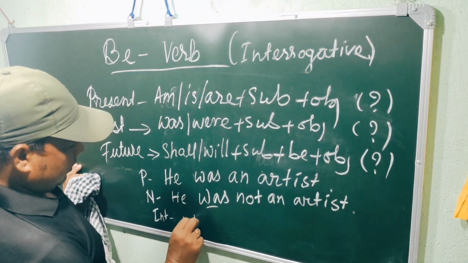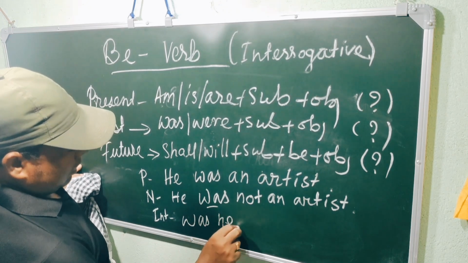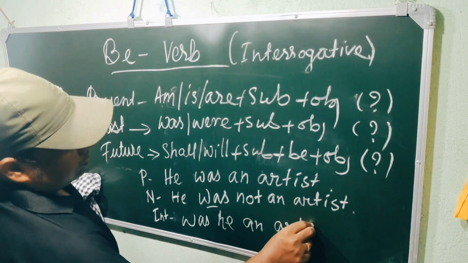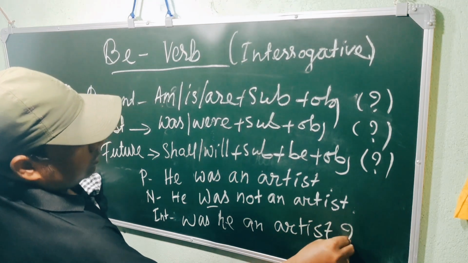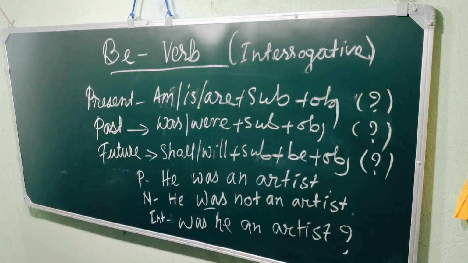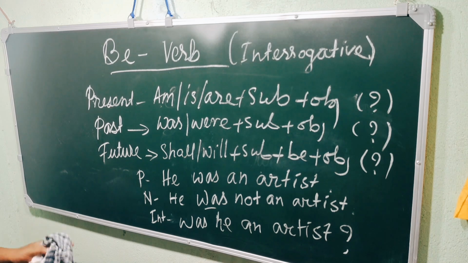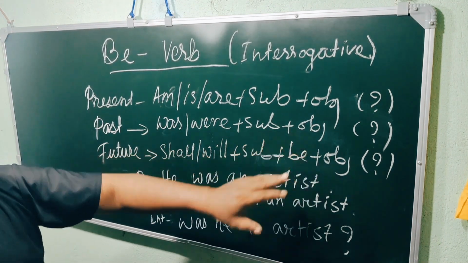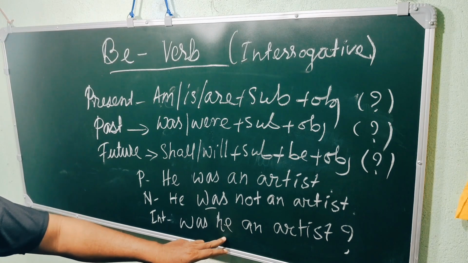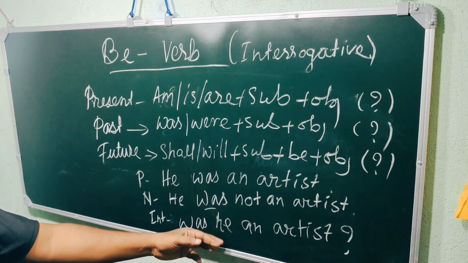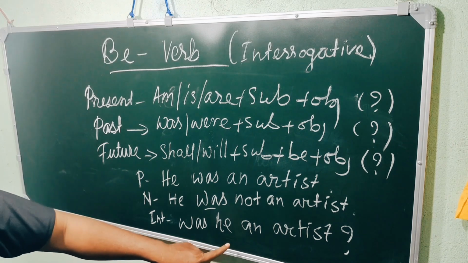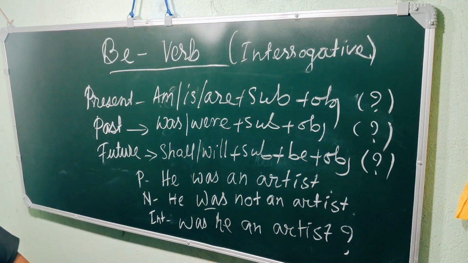Interrogative: was he an artist? I think it is clear. You see, was, were plus subject plus object. Since there is he as a subject, was is followed by he. So, was she an artist?